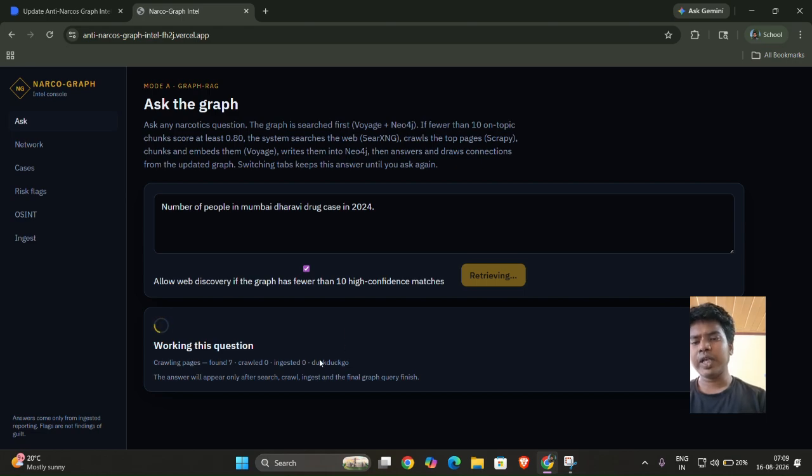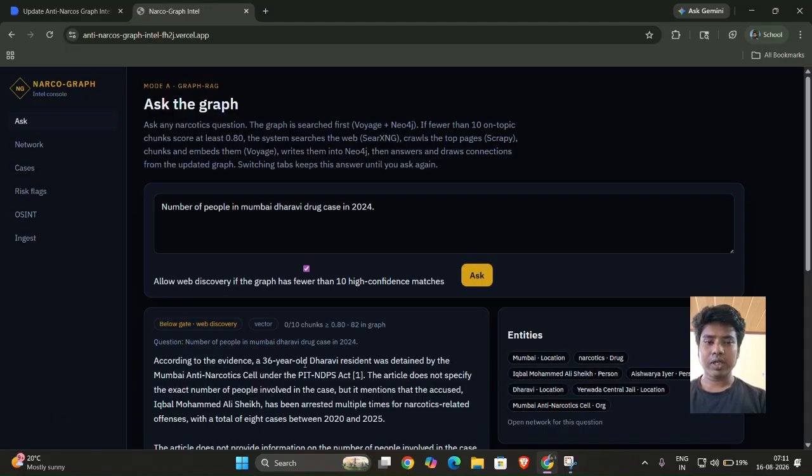And also we have used SearXNG and DuckDuckGo for search engine results. So it just crawled the 7 URLs which we got from DuckDuckGo. So it is still in process. So finally it has ingested the data into the Neo4j database, which is a graph based database. Now it is answering from that updated Neo4j graph database, and here is the result.